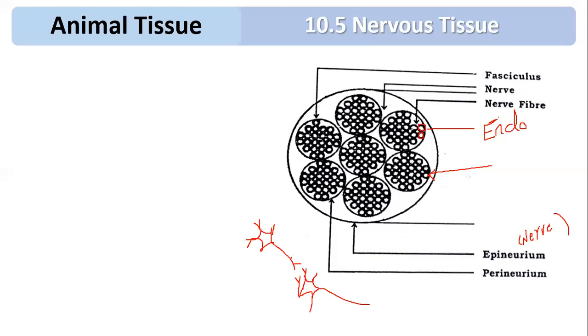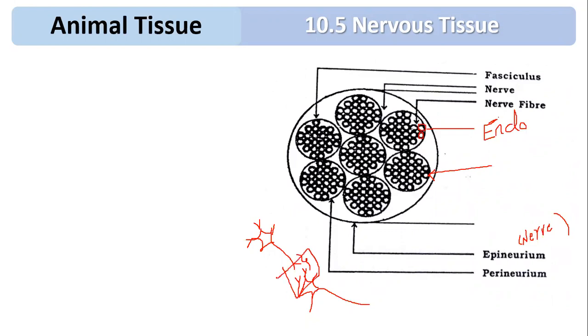Now you can see there is a gap between two neurons, and that gap is called synapse. The gap is surrounded by some components, which are called the synaptonemal complex. So this entire structure is the synaptonemal complex, and the gap is called the synapse.